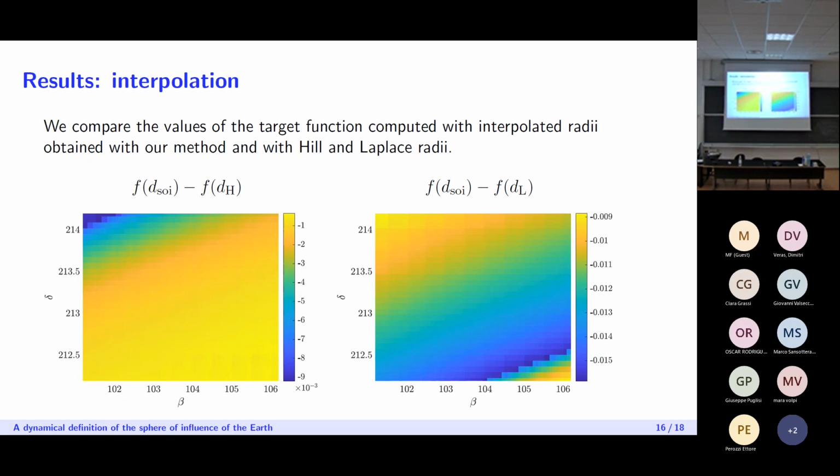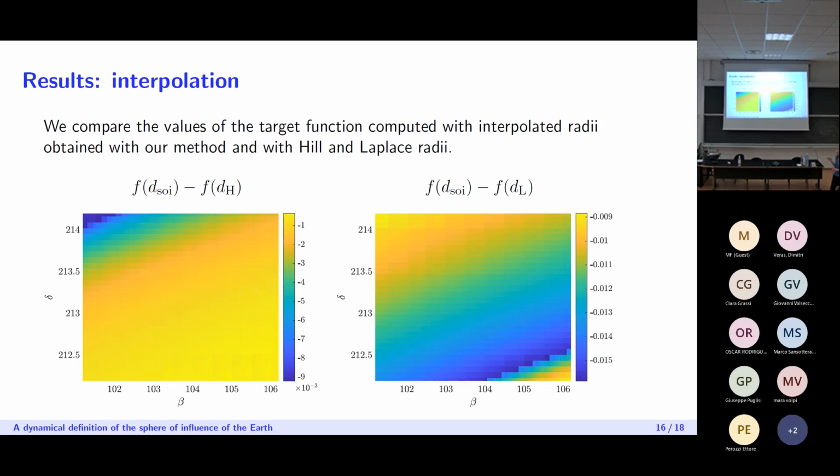And so then we also wanted to check the results of the interpolation method that we proposed. To do this, we selected a smaller region in the beta delta plane, and we took a finer grid of initial conditions for which we didn't already have the computed value of the radius of the sphere of influence. And for each point of this finer grid, we computed the interpolated radius of the sphere of influence.